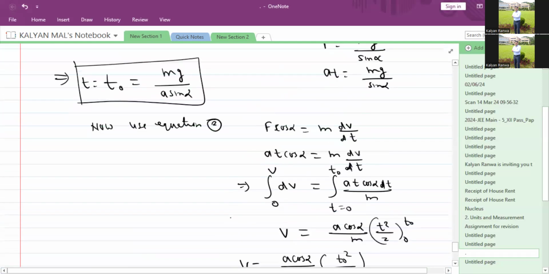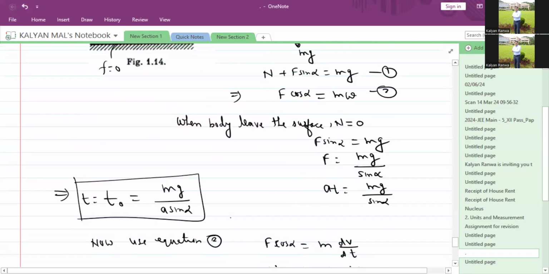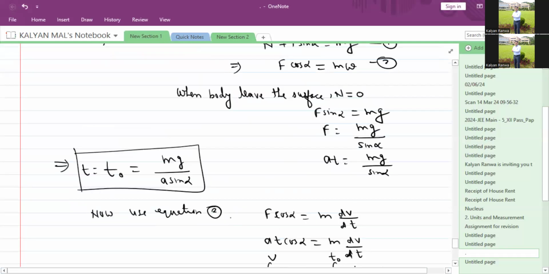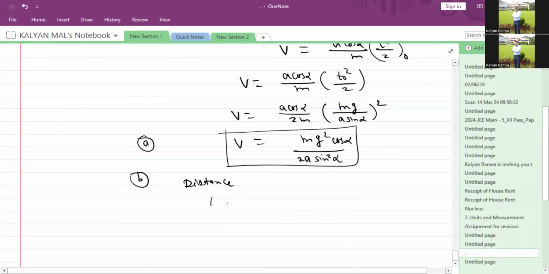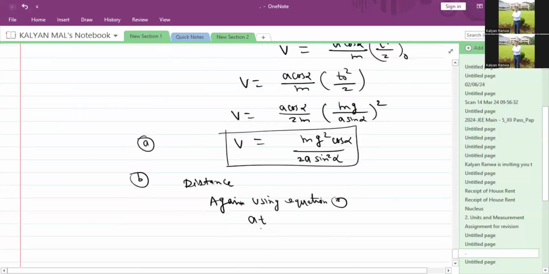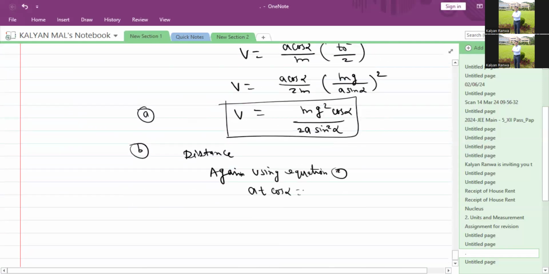This is time dependent, so again we use equation number 2. Here F cos alpha equals mass into acceleration.